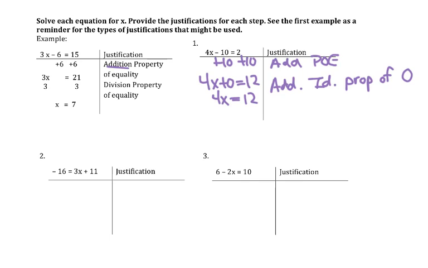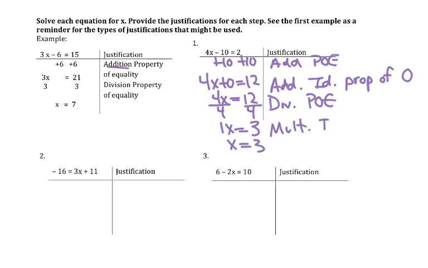Now to separate 4 from x, I'm going to divide by 4 because that'll simplify things. 4 over 4 becomes 1, so I get 1x equals 12 divided by 4 is 3. I can do that because of the division property of equality. Then I can drop that 1 because of the multiplicative identity property of 1.